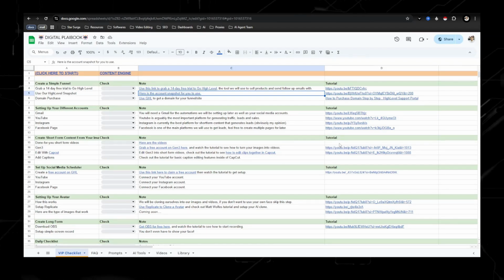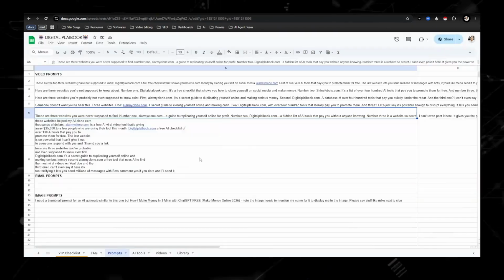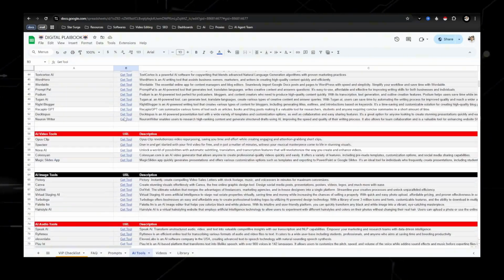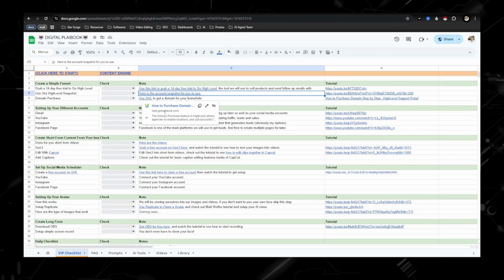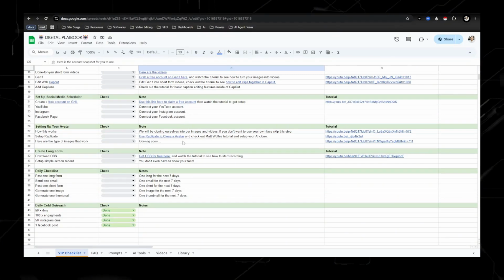And if you don't believe me, I'm going to give you not only AI tools and proof showing exactly what I'm doing. You're going to have access to the digital playbook, which you see right here, which includes done for you emails, done for you short form videos, a list of prompts that I use for creating short form content, a list of tools that we get paid to promote. All of this stuff I'm going to be showing you in today's video is pretty much copy and paste, so you don't have to worry about being an expert. You don't have to worry about having a fancy computer.